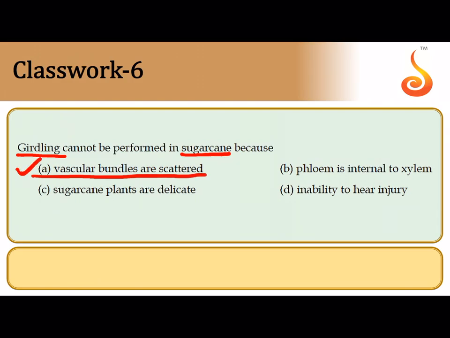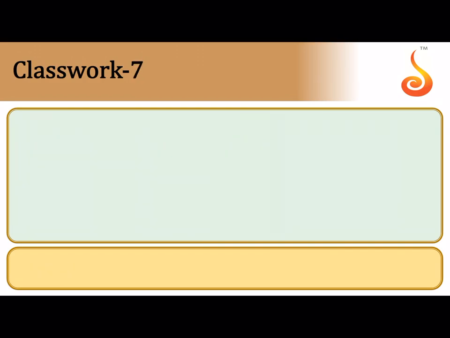It has a stele called atactostele. In case of dicot, you know that the xylem and phloem are present in the central cylinder, but this kind of organization is not seen in monocot stem. That means the vascular bundles are scattered, so you cannot remove a strip of phloem like how you could do in case of a dicot plant. So the correct answer is option A.